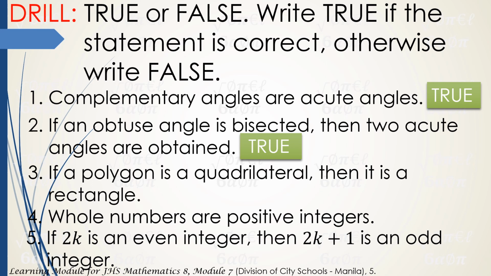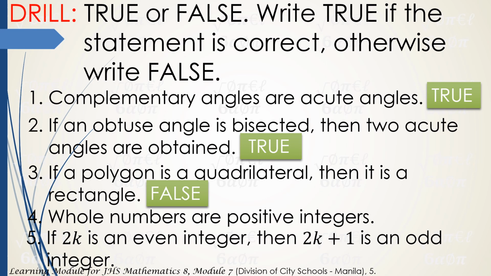Number 3, if a polygon is a quadrilateral, then it is a rectangle. The answer is false. Okay, it's false because pwede naman tayong magkaroon ng quadrilateral pero hindi rectangle. What about square? What about rhombus? What about trapezoid, kite? So marami pa. Hindi lang po rectangle ang quadrilateral.